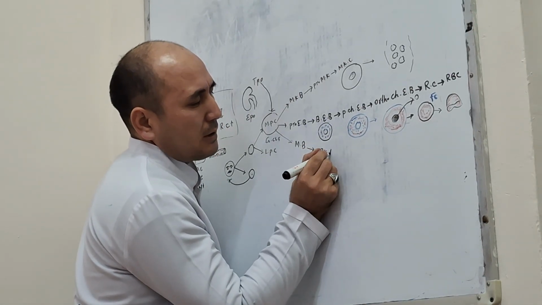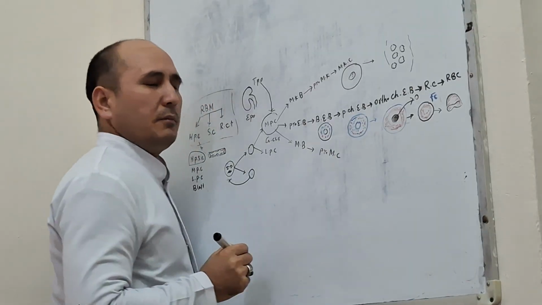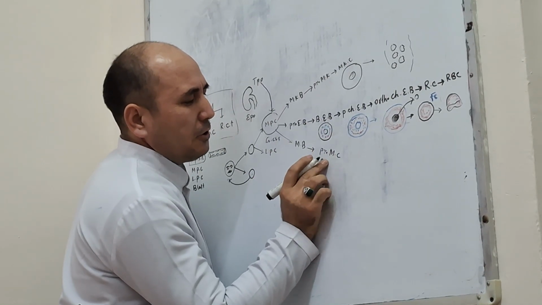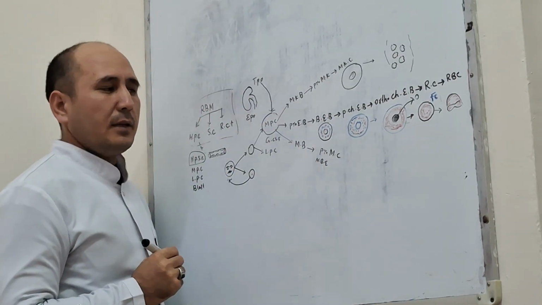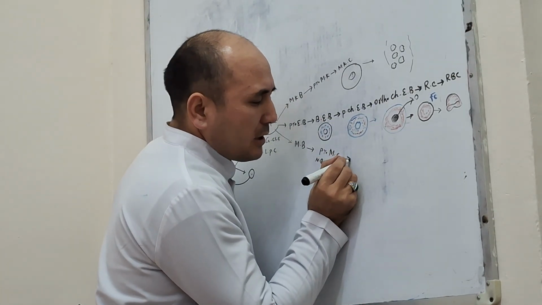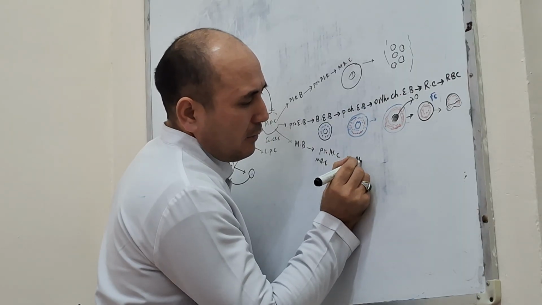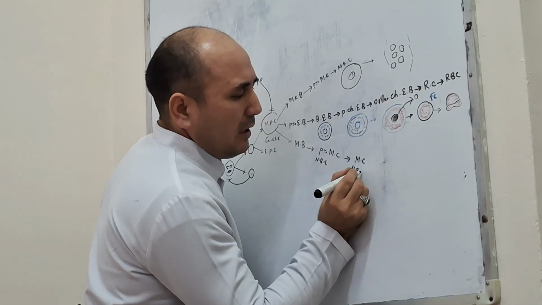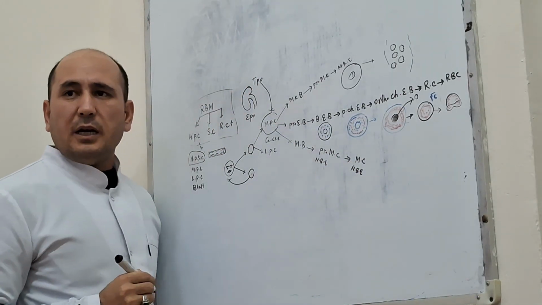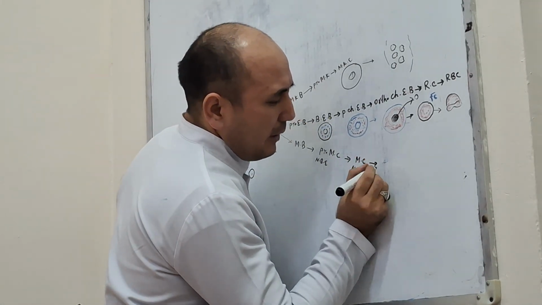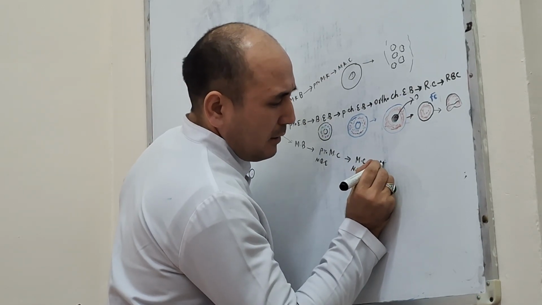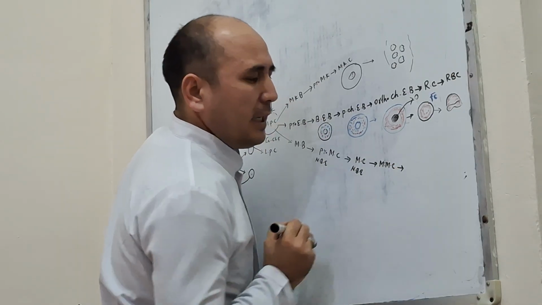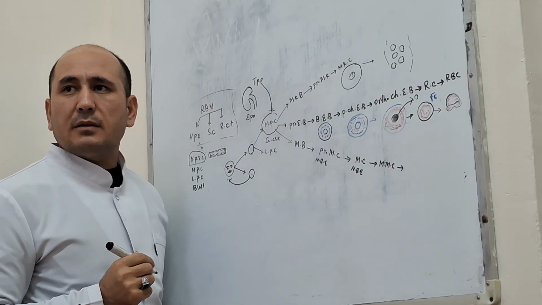The promyelocyte further develops to the myelocyte, for neutrophil, basophil, and eosinophil. The myelocyte then converts to the metamyelocyte, and then makes our granulocytes.